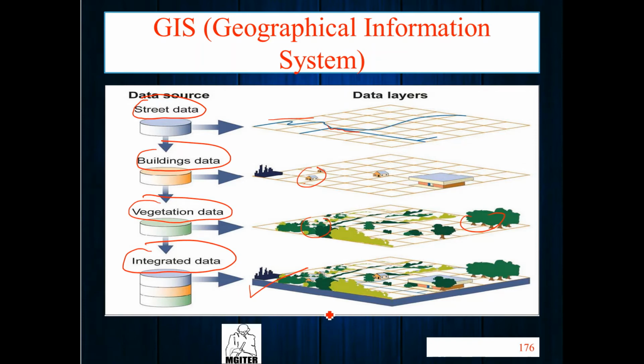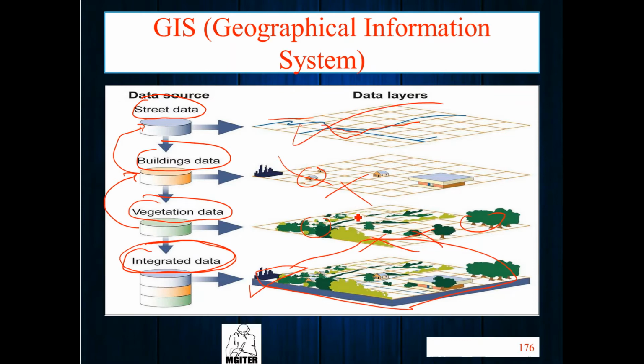With all this data, if we have one single dataset, we can distribute it to different parts. Like if I have one map here like this, but I only need the street data, what do I have to do? I just remove these two layers and I can find the street data.